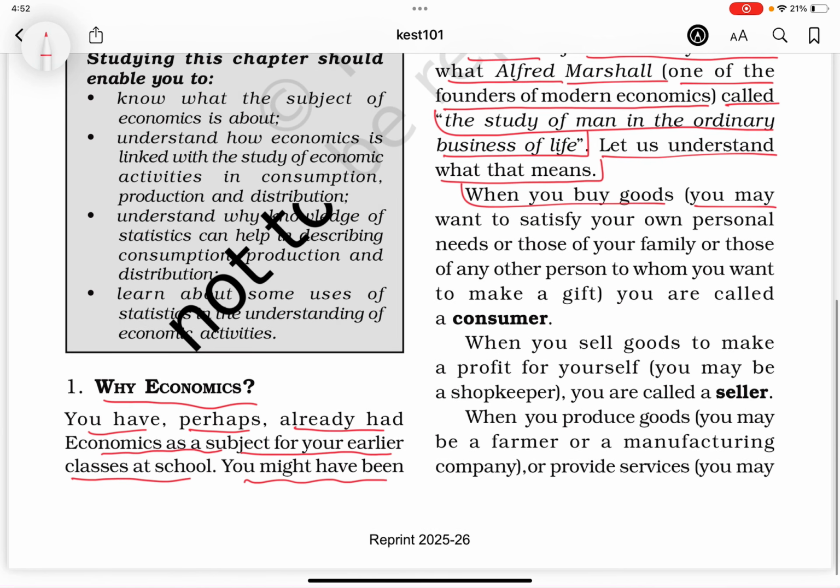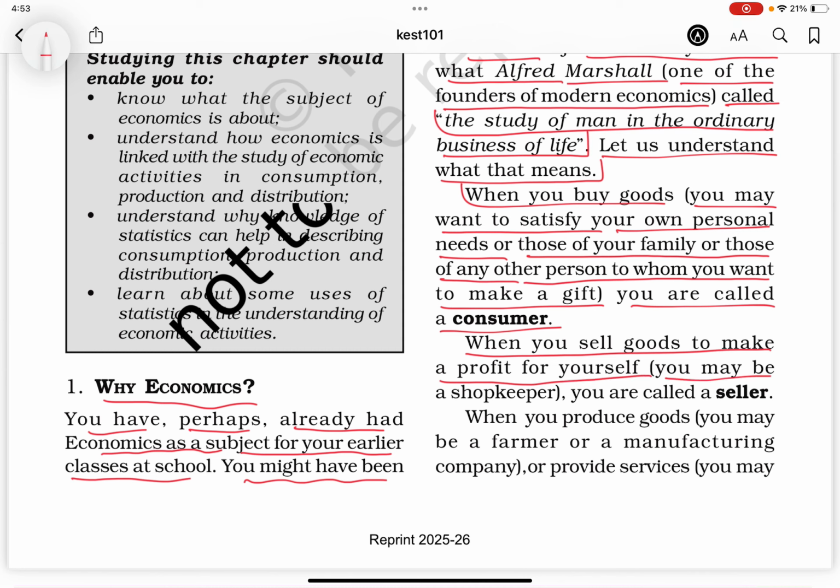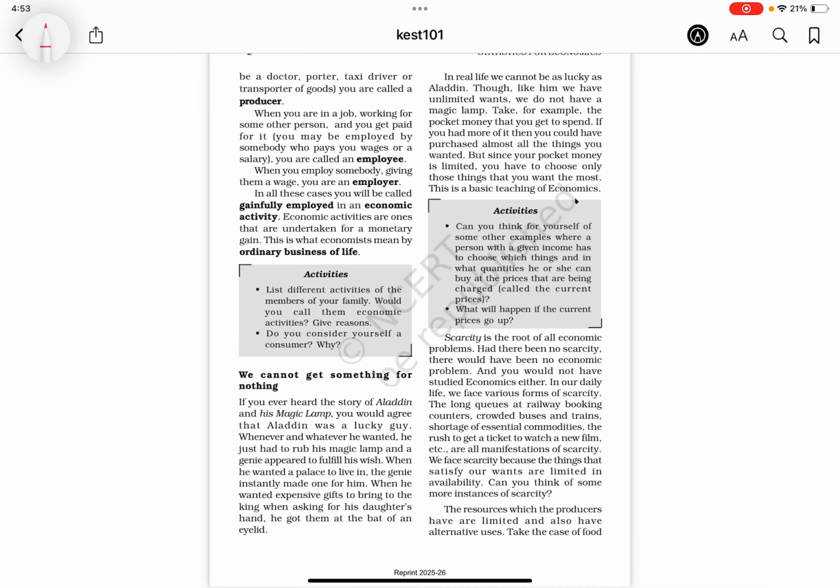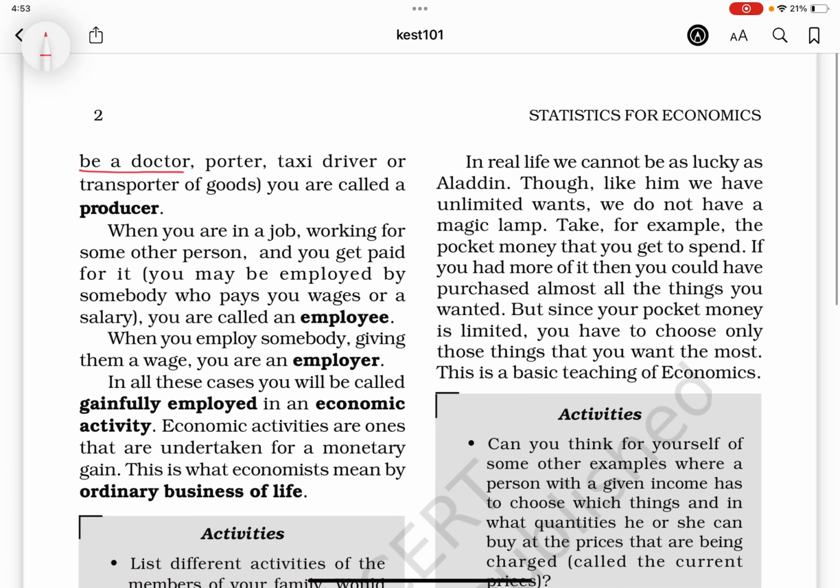When you buy goods, you may want to satisfy your own personal needs or those of your family or those of any other person to whom you want to make a gift. You are called a consumer. When you sell goods to make a profit for yourself, you may be a shopkeeper. You are called a seller. When you produce goods, you may be a farmer or a manufacturing company or provide services. You may be a doctor, porter, taxi driver, or transporter of goods. You are called a producer.